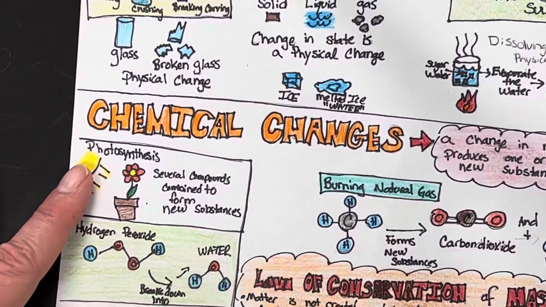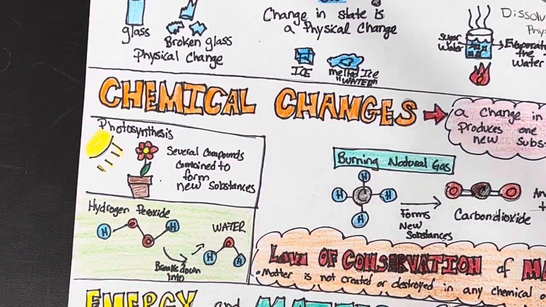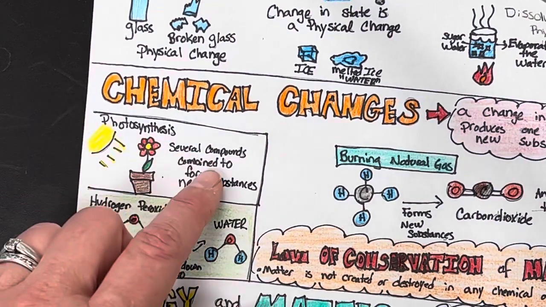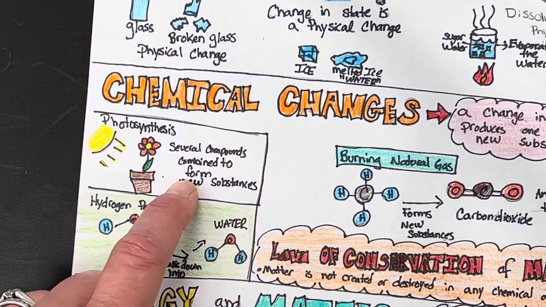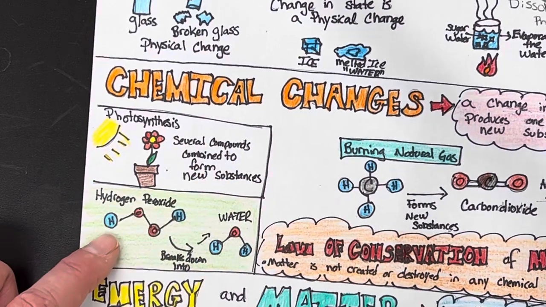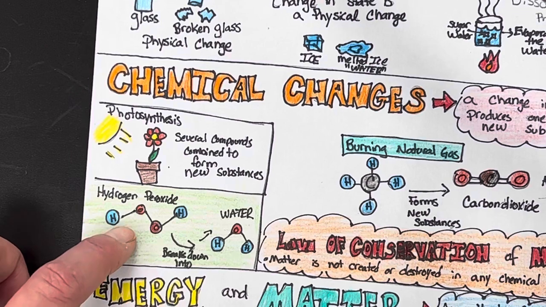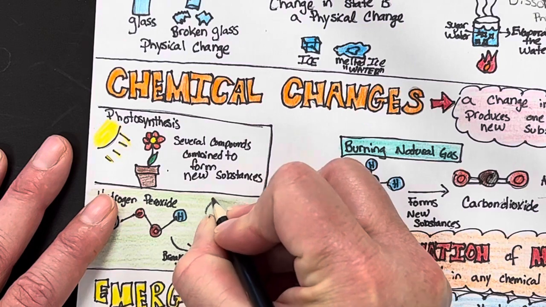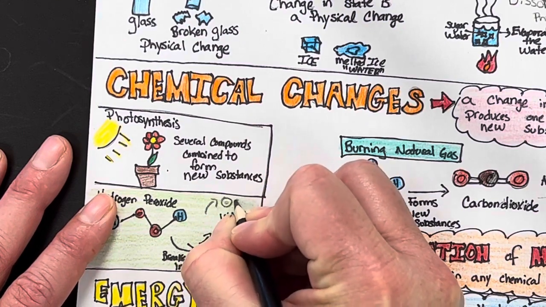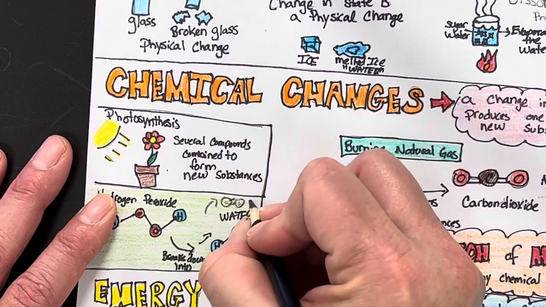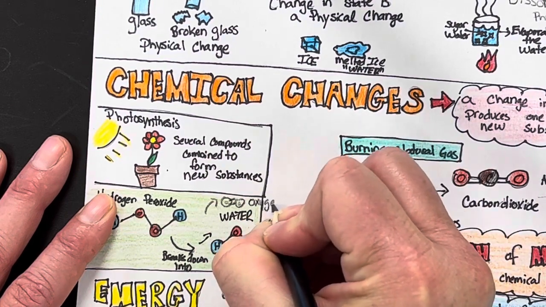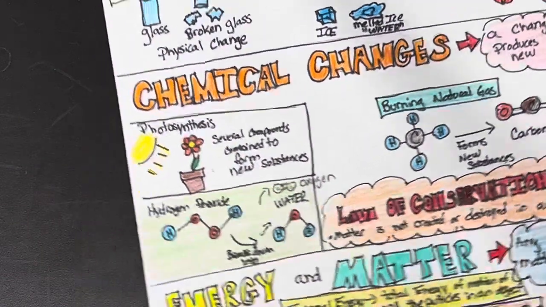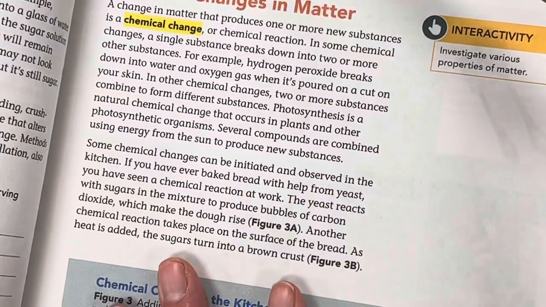Okay, so we've got some of those changes going on. We've got photosynthesis. Okay, this is where we're combining, so several compounds combine to form new substances. That's a chemical change when a new substance is born or made. And then I have hydrogen peroxide is going to break down into water, and then it also said it's going to break down into oxygen. Okay, all right, so then we're going to continue reading.